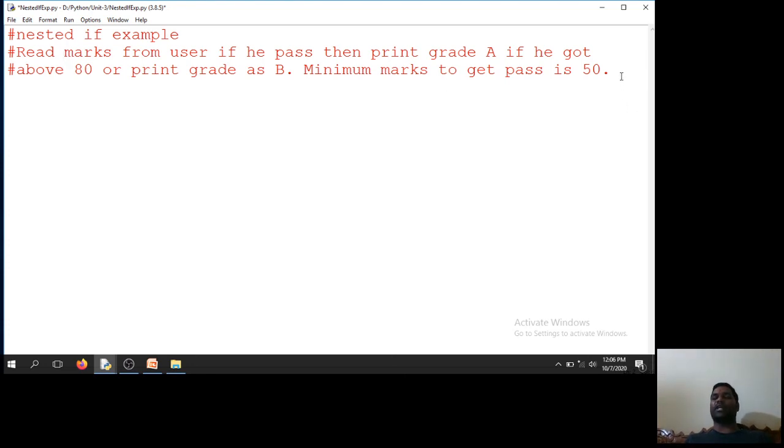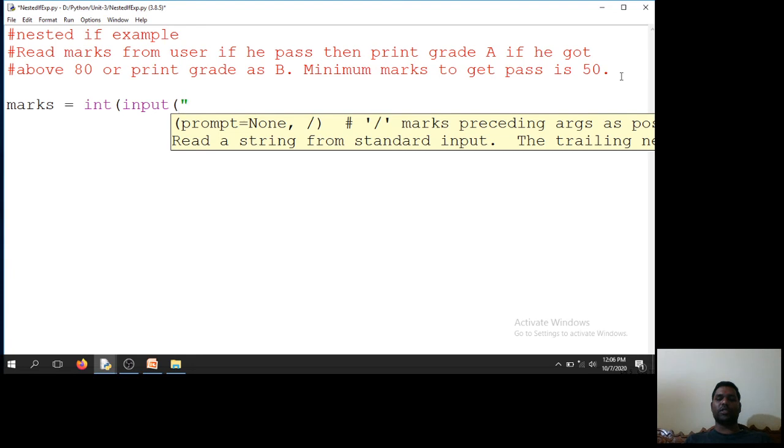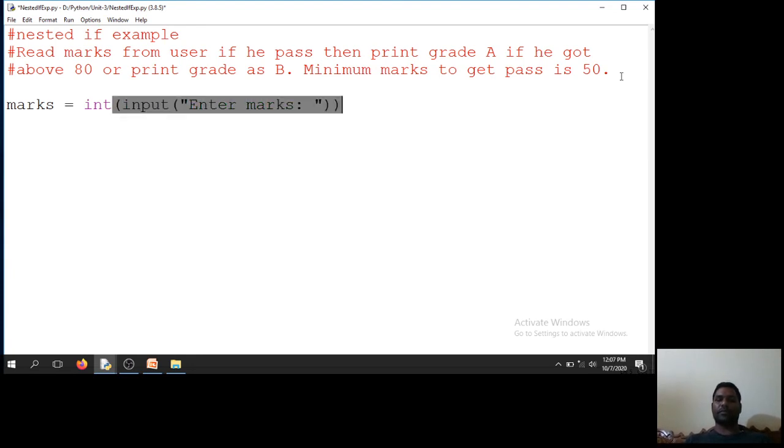So first I need to check whether the student is pass or fail. So first I need to read marks. Marks is equal to input, enter marks. So I will enter marks, reading marks from user.